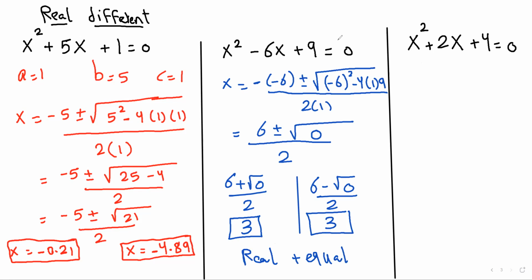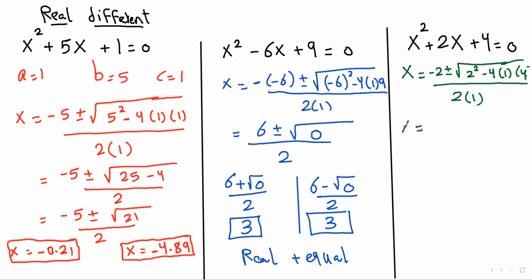Here in this equation, it cannot be factorized, and I told you to use the general formula. So x equals -2, positive or negative, the square root of b squared, it's 2 raised to the power of 2, minus 4ac, 4 times 1, multiplied by 4, all divided by 2a.